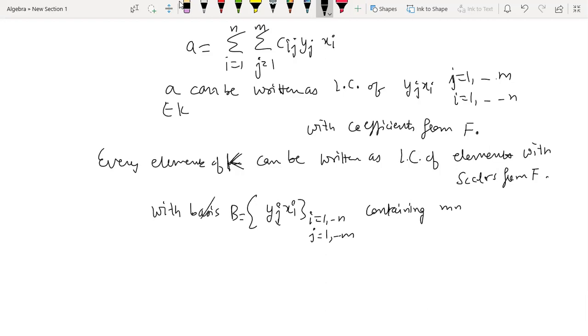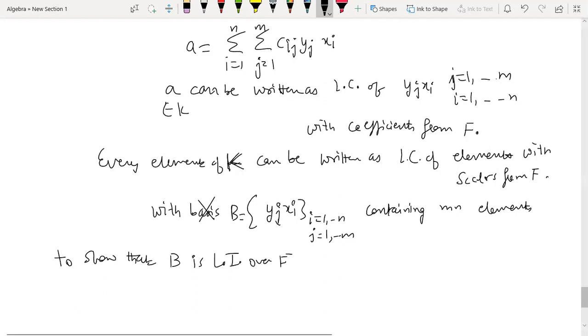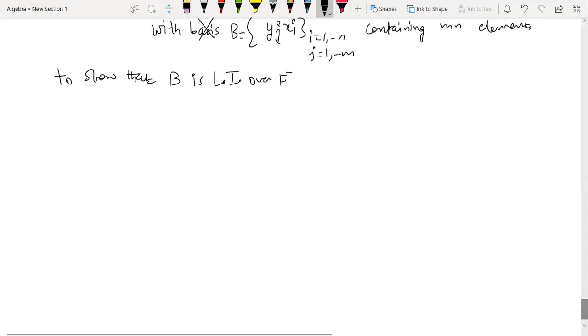Let me just note it as a basis. This is the set containing mn elements. बेसिस प्रूव करने के लिए दो चीजें प्रूव करनी होती हैं, स्पैनिंग और लीनियरली इंडिपेंडेंट. हमने स्पैनिंग तो प्रूव कर दी कि हर एलिमेंट को उनके लीनियर कॉम्बिनेशन में लिखा जा सकता है, but we need to show further that ये जो सेट हमने कंस्ट्रक्ट किया है, ये लीनियरली इंडिपेंडेंट है over F. Because once we show it is linearly independent, then it will be proved that this is the basis, and then we will move towards our result. So this is the only thing which is left. We need to show that this set B is linearly independent over F.